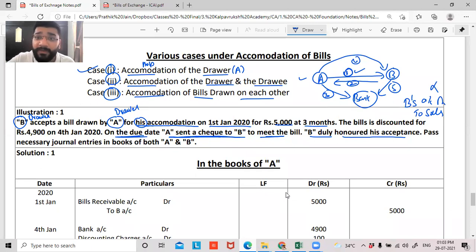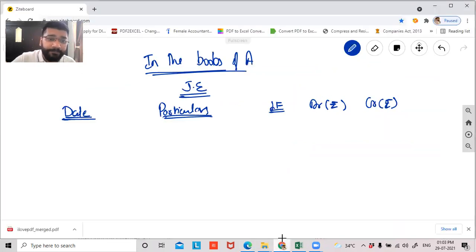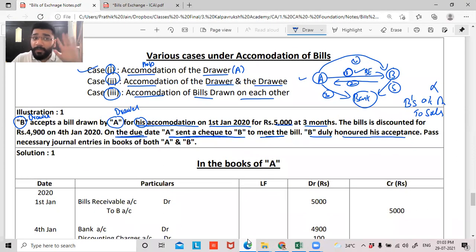And along with the goods, normally we send bills of exchange. For sending the bills of exchange, do we record any journal entry? No. Only when the acceptance of the bill is done, that time we record the journal entry. Now tell me, guys, when the bill is accepted, what will be the journal entry? On 1st Jan 2020, the bill has been accepted. What will be the journal entry? Now, guys, you need to remember, you don't have to buy out anything. When you do the accommodation of a bill, just keep at the back of your mind, had the goods been sold, what would have been the entry? B, debit to sales.